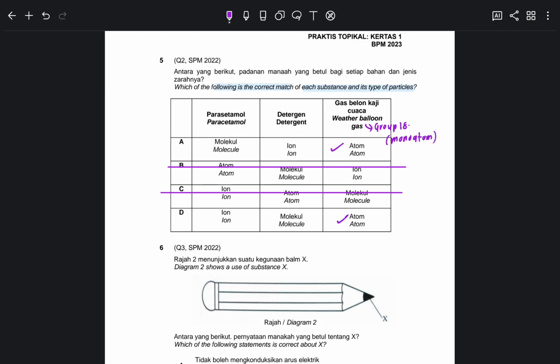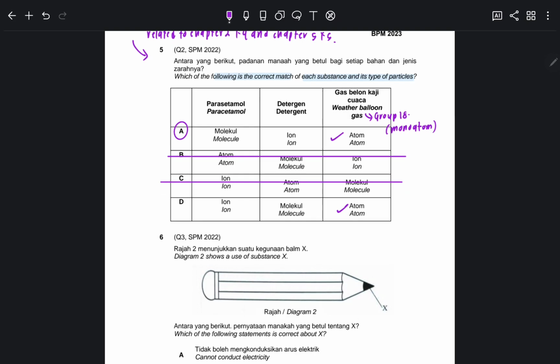So this question I can say it's related to chapter 2 form 4 and chapter 5 form 5. So it's about 2 chapters question. Okay, chapter 5 form 5. So the correct answer for this question is A lah. Okay, A is the correct answer. Okay, next one.